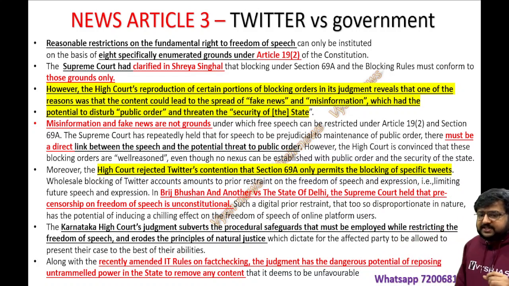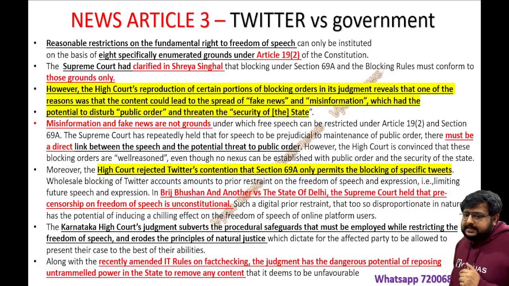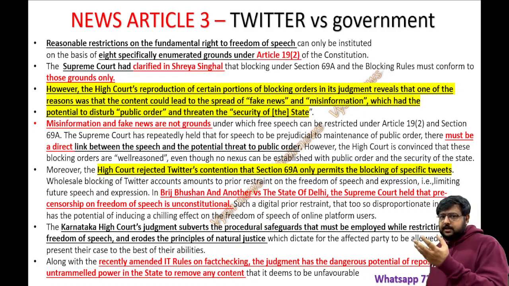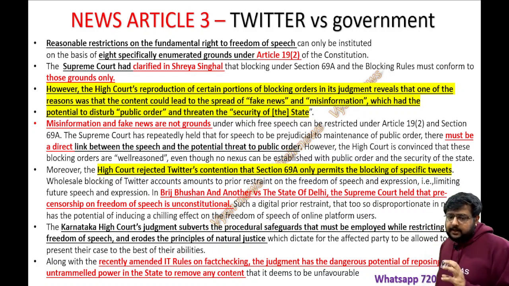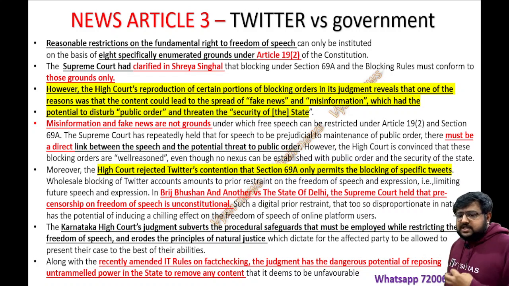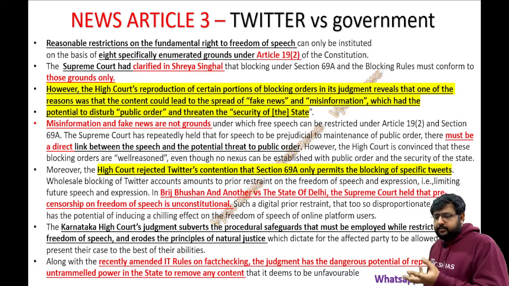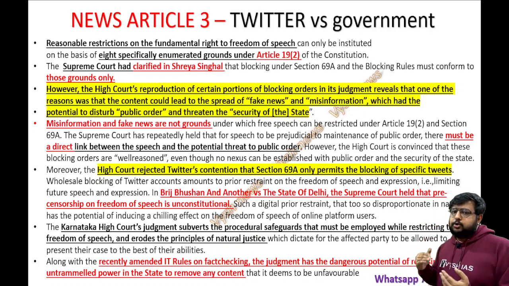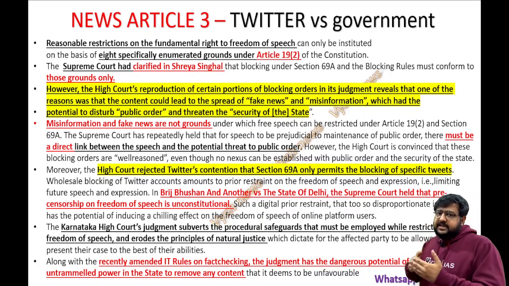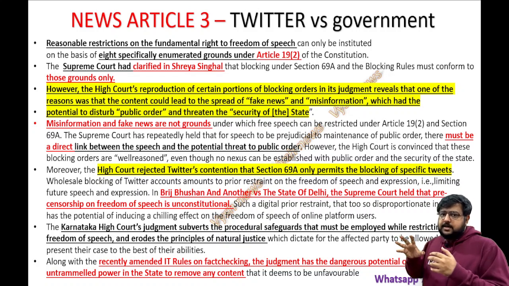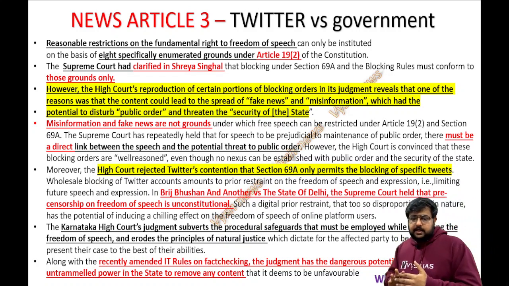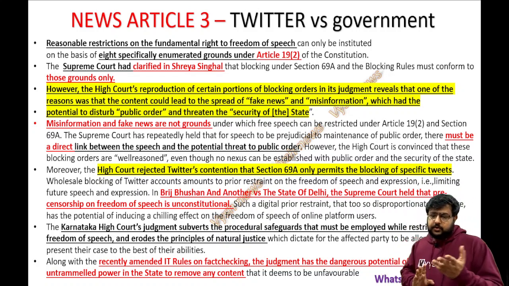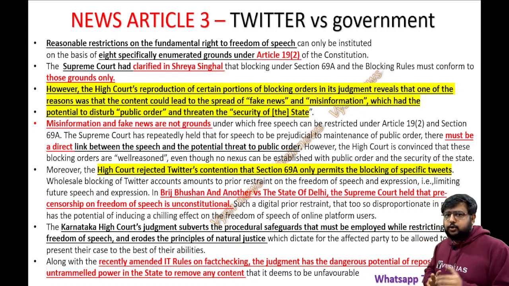The High Court's reproduction of certain portions of the blocking order in its judgment reveals one of the reasons why the content was taken down. The High Court says the content could lead to the spread of fake news and misinformation, which had the potential to disturb public order and threaten the security of the state. It's a very indirect thing. Directly, that content could not have caused any issues, still the state removed it, and the High Court is justifying it.